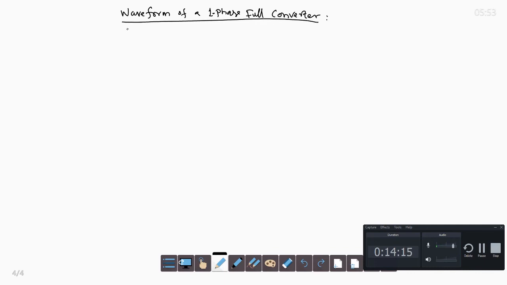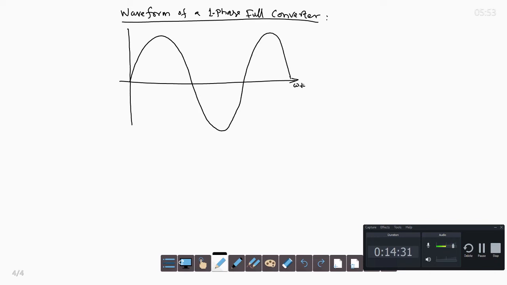So the supply voltage is sinusoidal because normally the utility voltage is balanced. This is the supply voltage Vs. We assume the load current to be DC, so that the supply current is a square wave as I have drawn. So we assume this is the load current IL, which is DC.